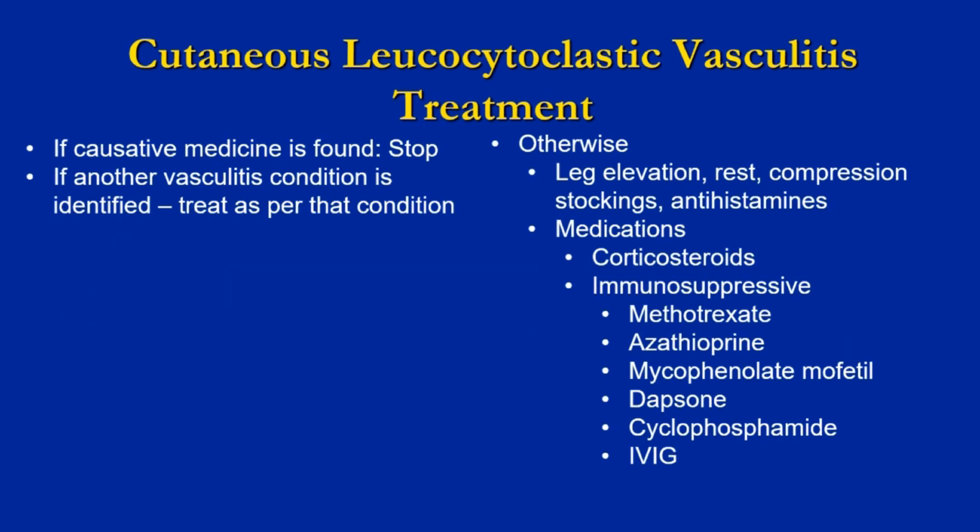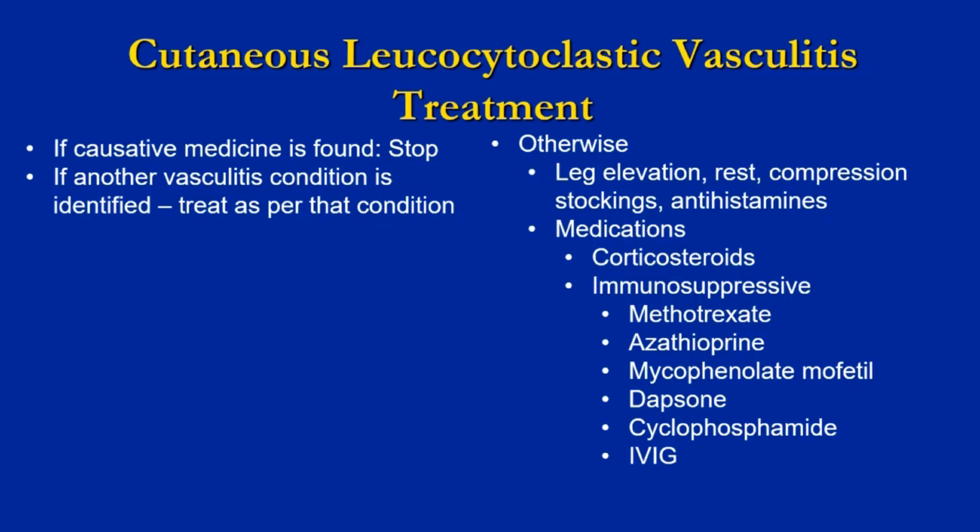With respect to treatment, if a causative medicine is found, stop the medicine. If another vasculitis condition is identified, treat as per that condition. Otherwise, sometimes this can be treated with no medicines, with just leg elevation, rest, compression stockings, possibly antihistamines. I will state in my practice, I didn't encounter these, but usually they were referred to me when they were refractory to other things.